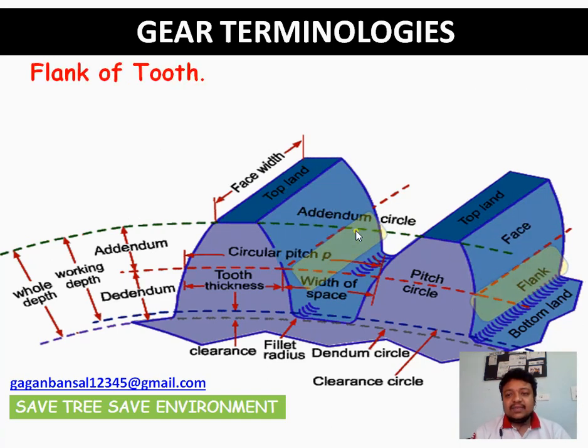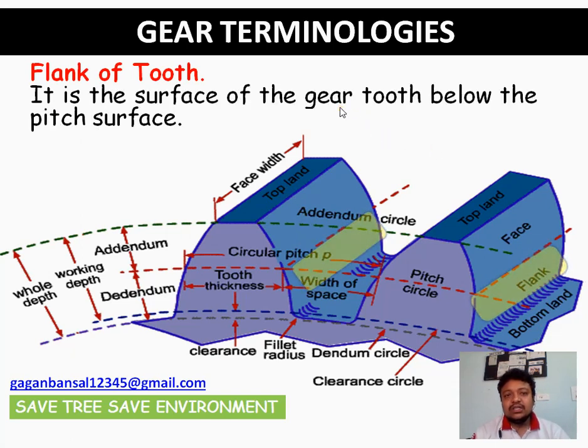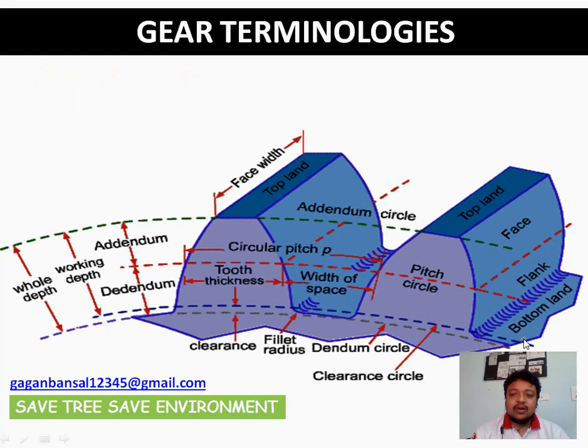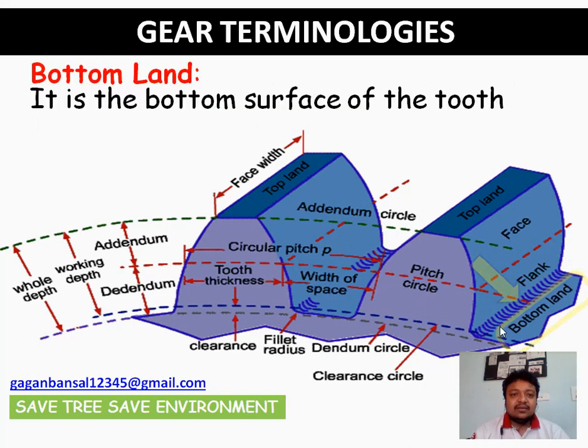What is flank? It is the part below the pitch surface, that is, the surface of the gear tooth below the pitch surface. So below the pitch surface the surface is known as flank, and above it is known as face. And what is bottom land? Very clear, it is the bottom surface of the tooth after the fillets are made. The surface left is the bottom land. It is also a necessary requirement that there should be a certain bottom land between the two teeth.